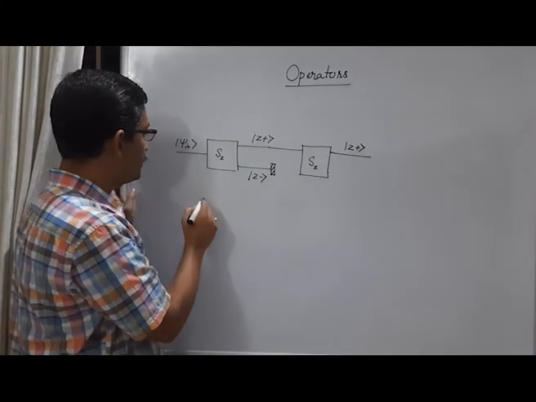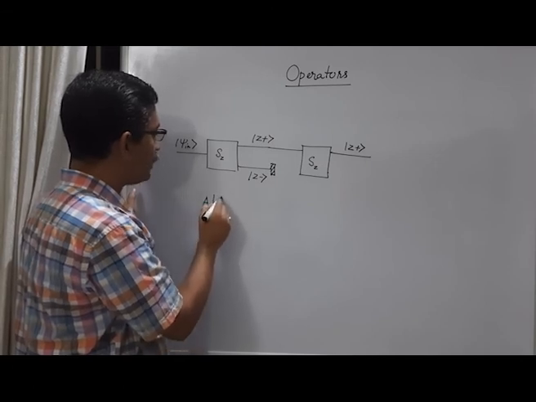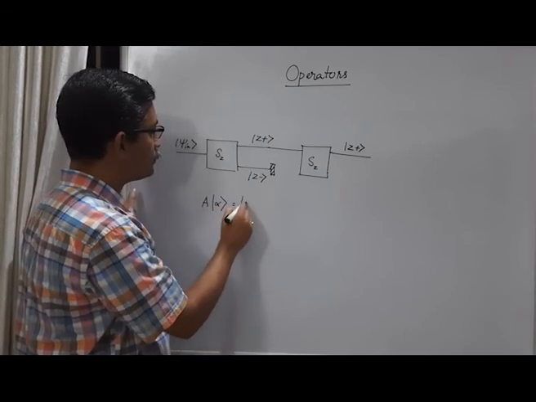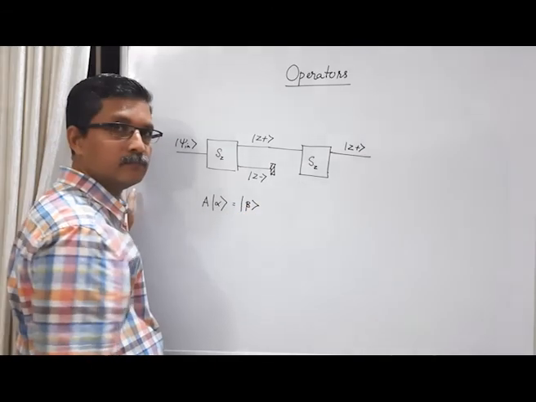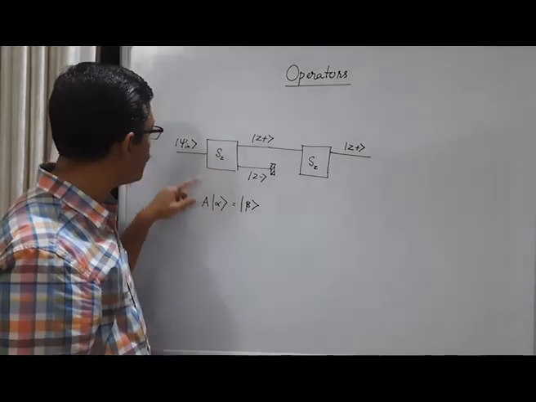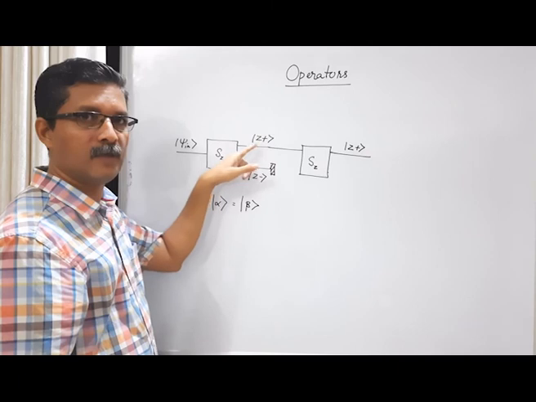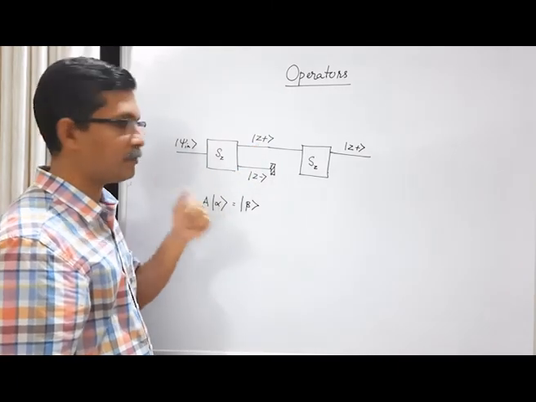So in general, if there is an operator A acting on a state alpha, this state changes to a new state beta. Here instead of A we have Sz. Instead of ket alpha we have ket psi n. Instead of ket beta we have ket z plus or ket z minus.